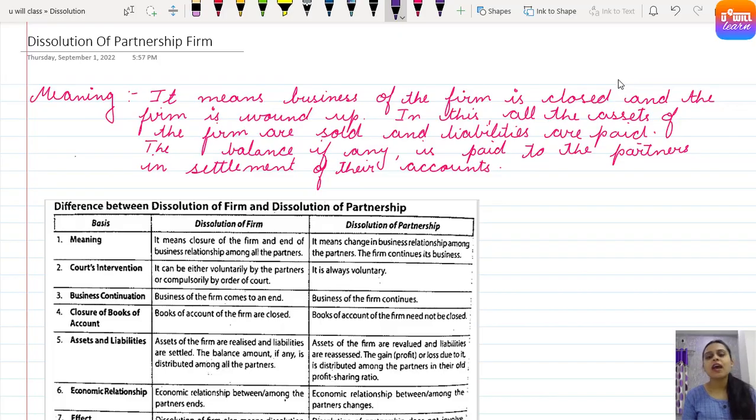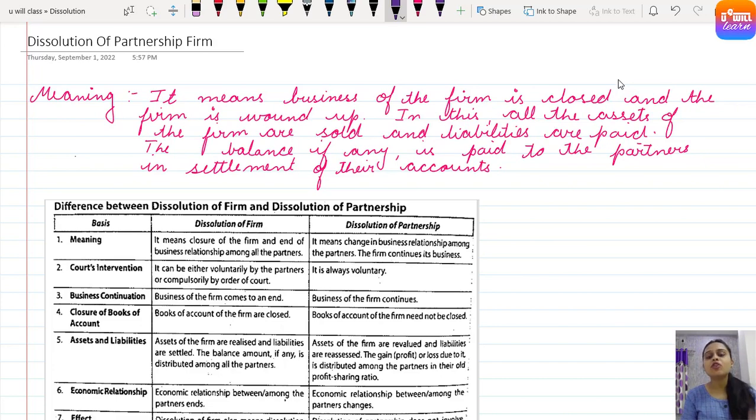So till now we have studied about dissolution of partnership. So what was dissolution of partnership? That is in the case of change in profit sharing ratio, admission of a new partner, retirement of a partner and death of a partner. What used to happen? The business used to continue, just the relationship between the partners used to be altered. The agreement between the partners used to change, right?